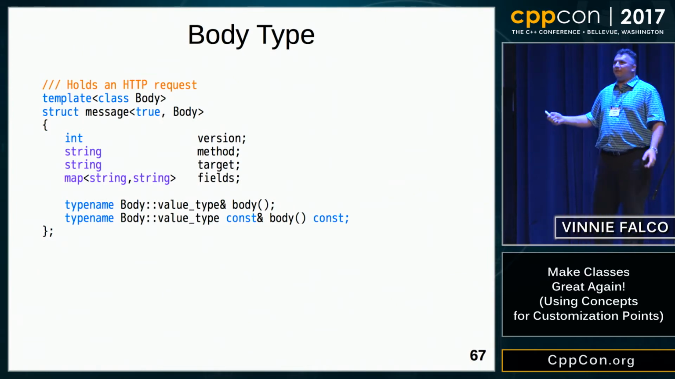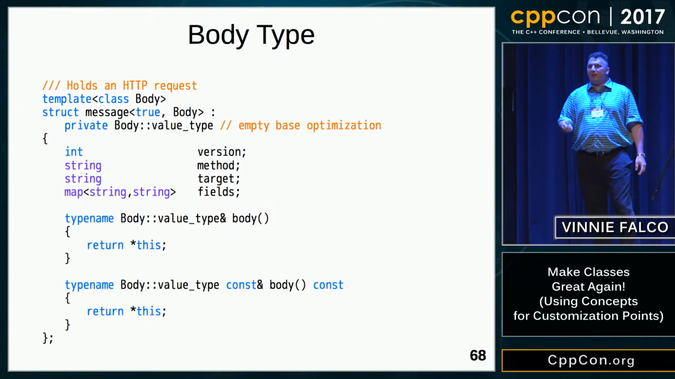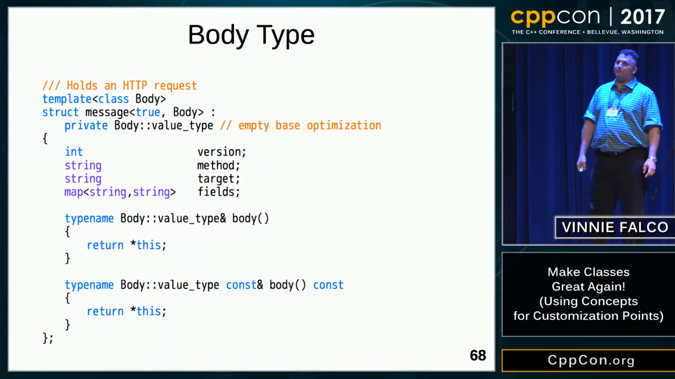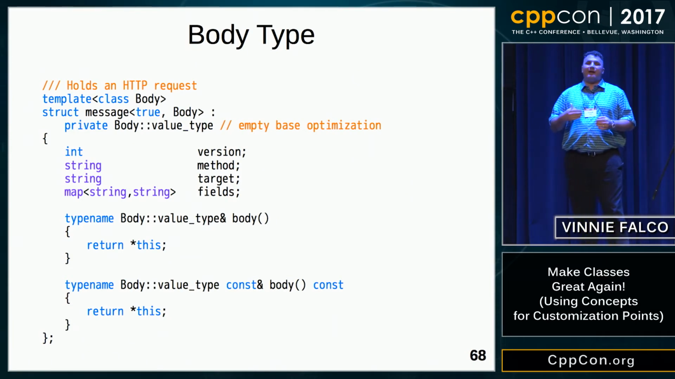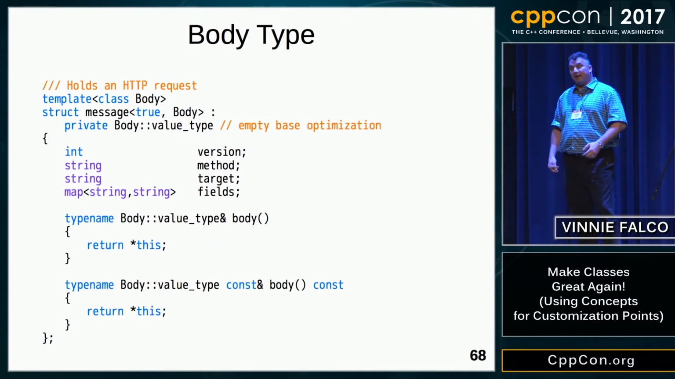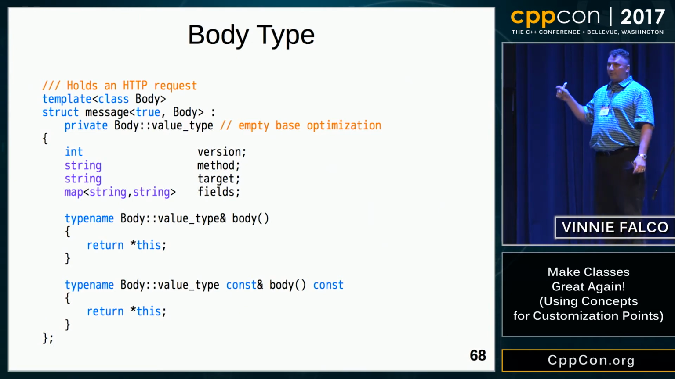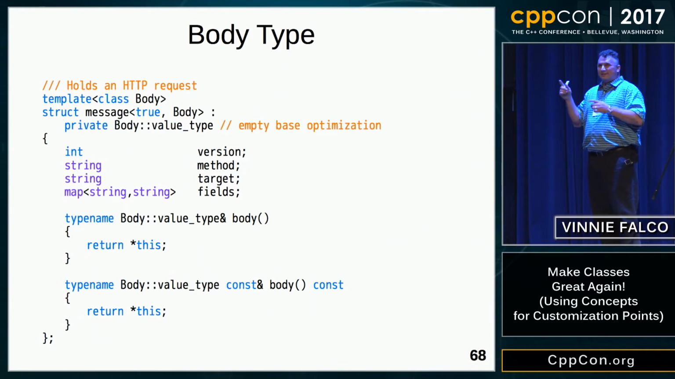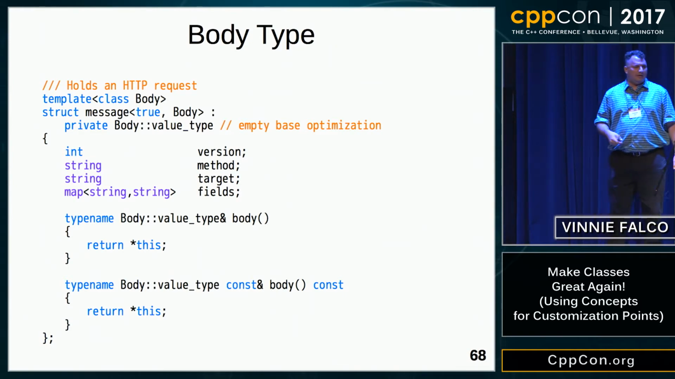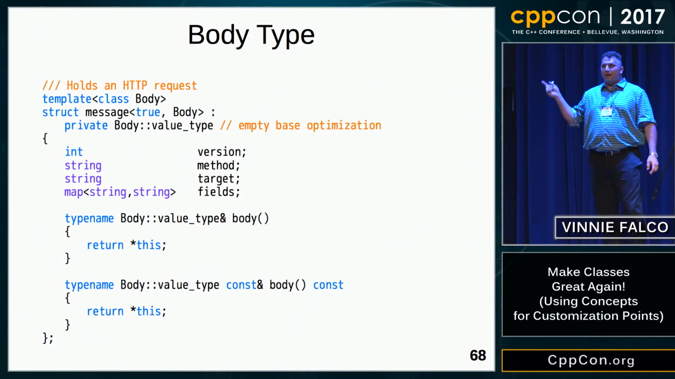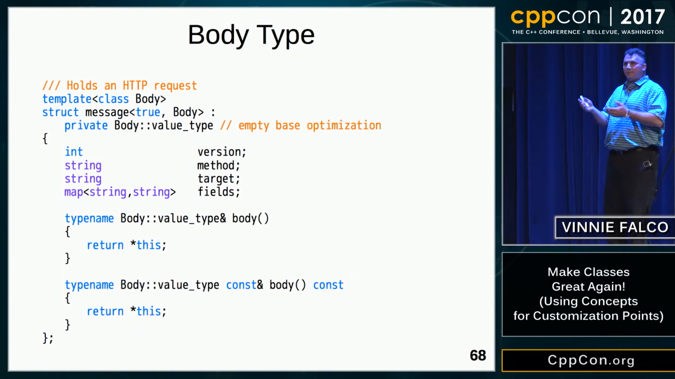So how do we implement this? There's a feature in C++ called the empty base optimization. If a class is derived from another class, and that other class has no data members, then it does not add to the size of the derived class. So we're taking advantage of that here. We're deriving our message from the body value type. We're using a private derivation so that the user can't see the derivation. They can't see the hierarchy. And now our implementation for the body member function just returns the body portion of the message.